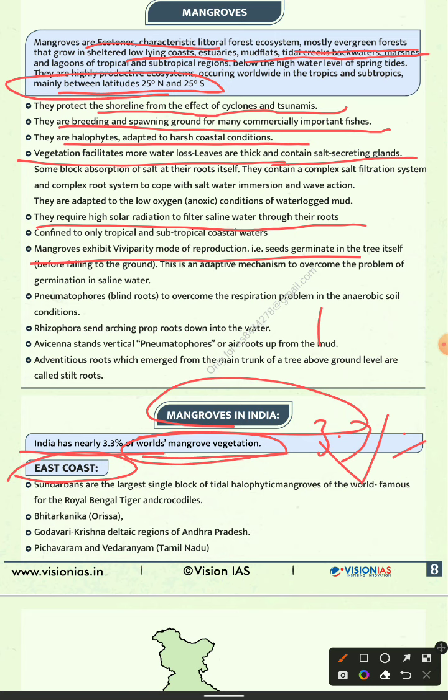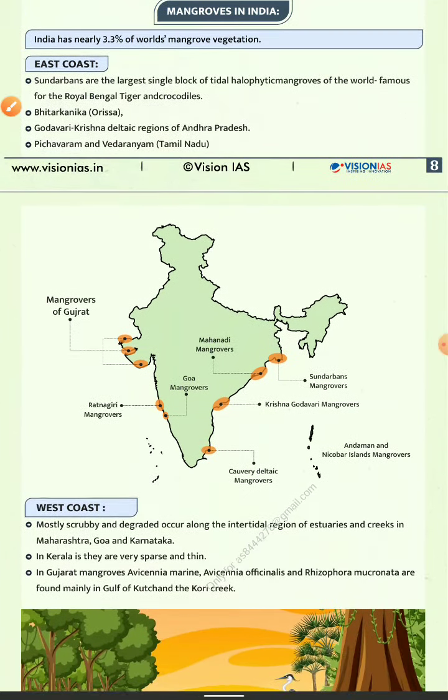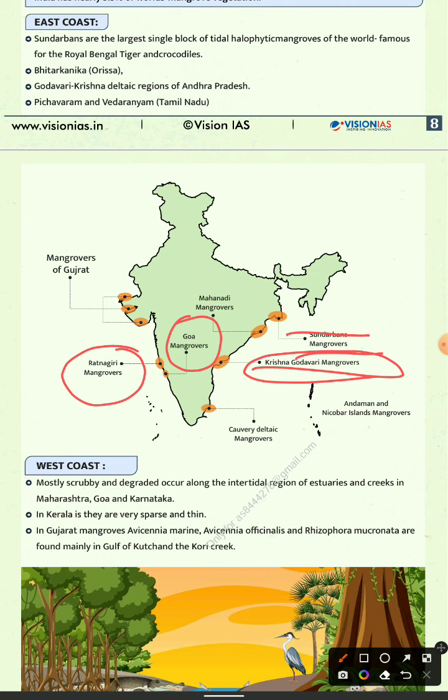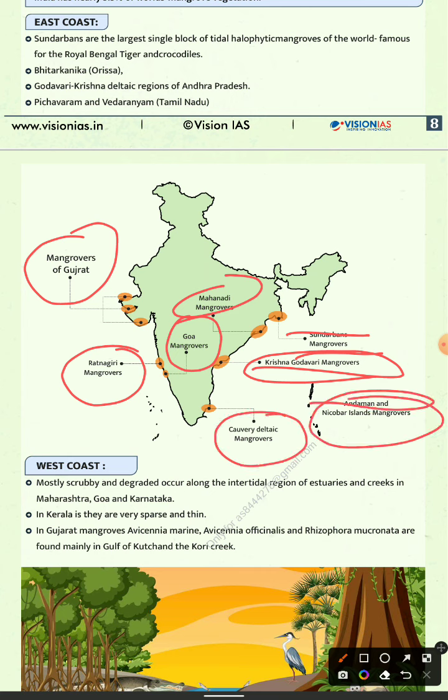Eastern coast of the Sundarbans is the largest, with the Royal Bengal tiger, and the Bhitarkanika in Odisha, Godavari, Krishna regions and other regions. You can go through the map and then you will realize where mangroves are found. First the Sundarban mangrove forest, Krishna basin, Krishna Godavari basin, Goa mangrove and the Ratnagiri mangrove, Gujarat, and this is the Kaveri Delta, Andaman Nicobar, also the west coast.